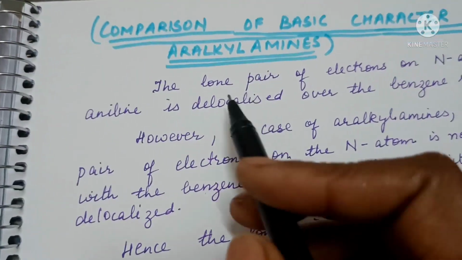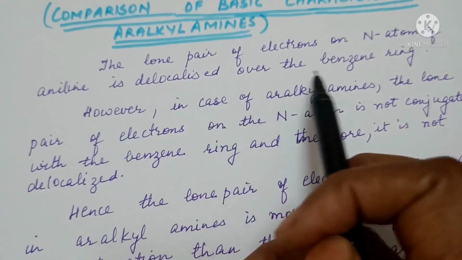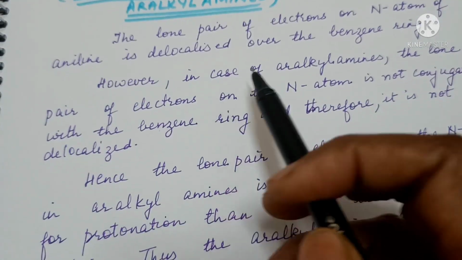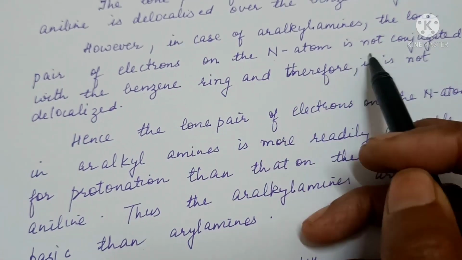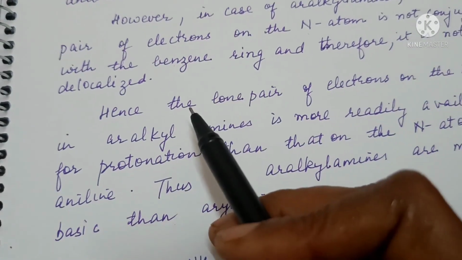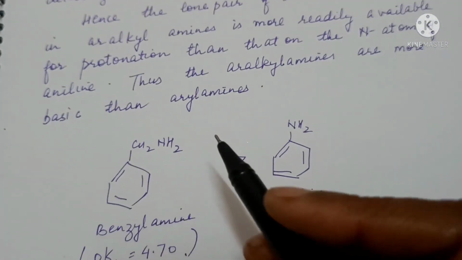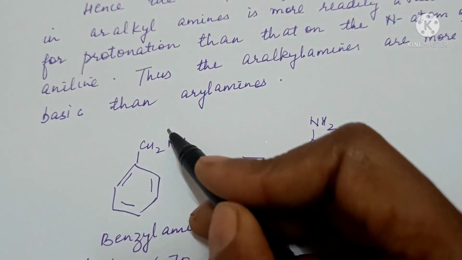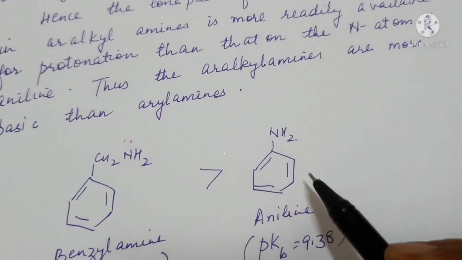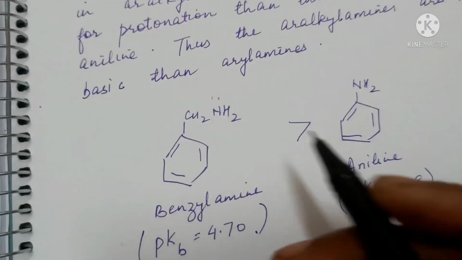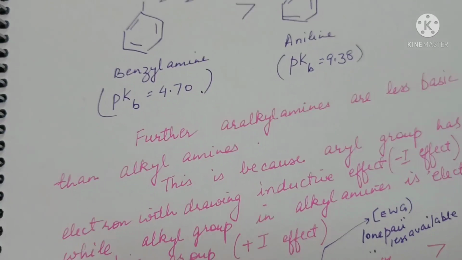Comparison of basic character of aryl amines. The lone pair of electrons on the nitrogen atom in aniline is delocalized over the benzene ring. However, in case of aralkyl amines, the lone pair of electrons on the nitrogen atom is not conjugated with the benzene ring, so it is not delocalized. Hence, the lone pair of electrons in the aralkyl amine is still available for protonation, so it will be more basic than the aromatic amine, aryl amine. So aralkyl amine is more basic than aryl amine.